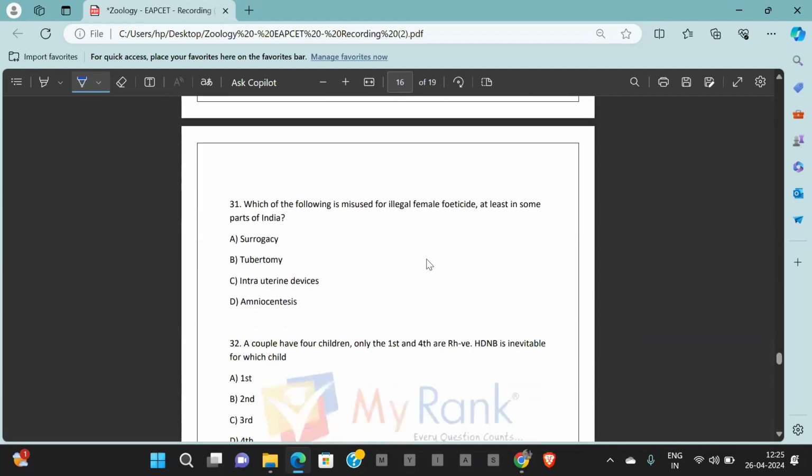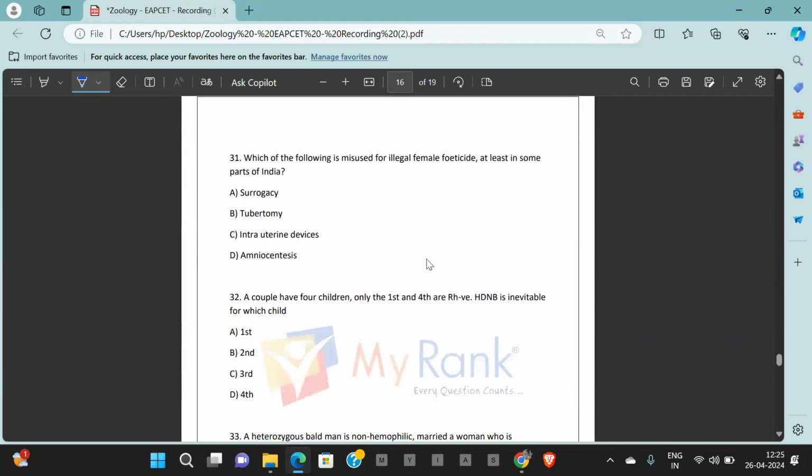Going to question number 31. Which of the following is misused for illegal female feticides? It is amniocentesis and 3D ultrasound scannings. But here 3D ultrasound scanning is not mentioned. So the answer from the given options is amniocentesis.